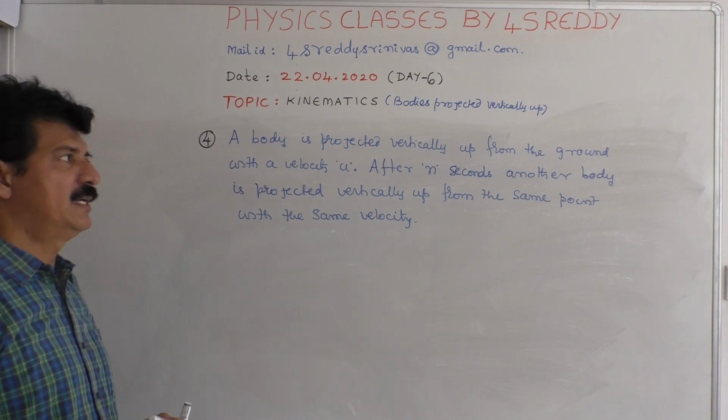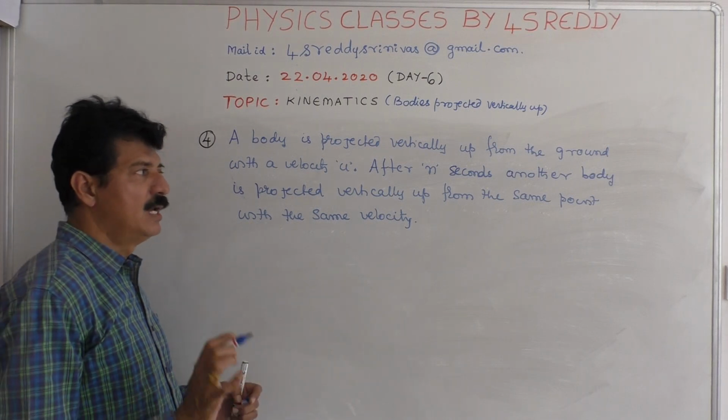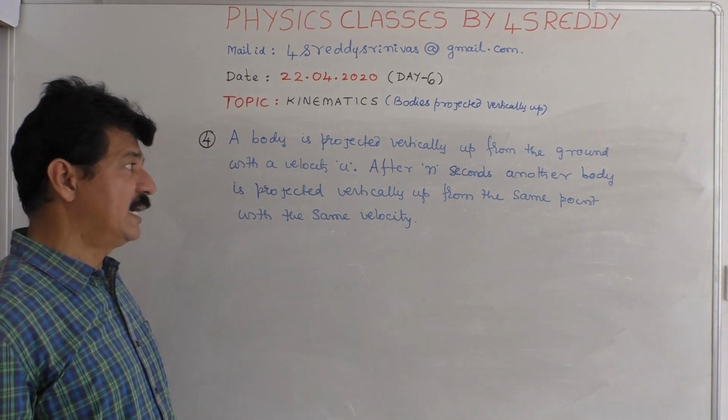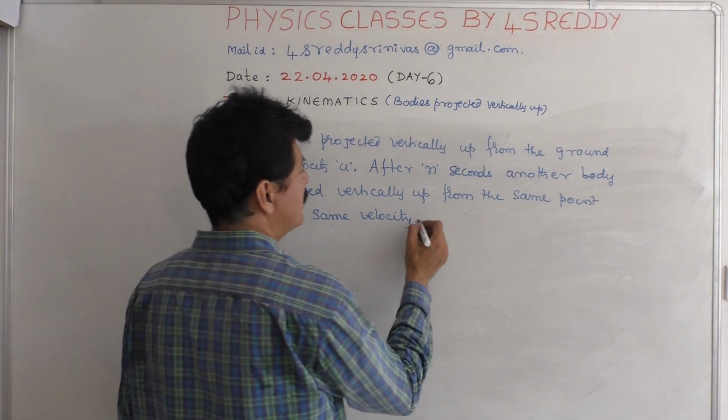A body is projected vertically up from the ground with a velocity u. After n seconds, another body is projected vertically up from the same point with the same velocity.